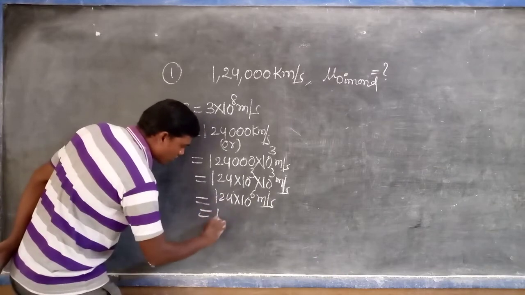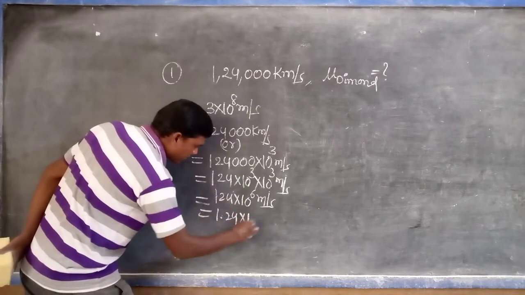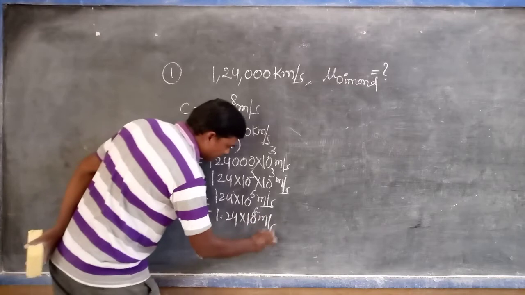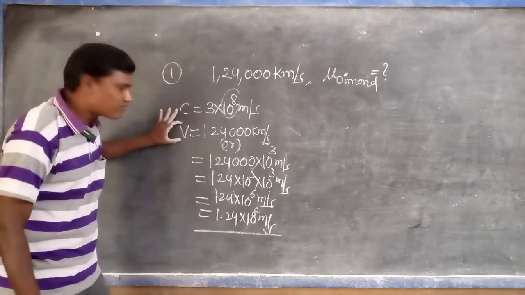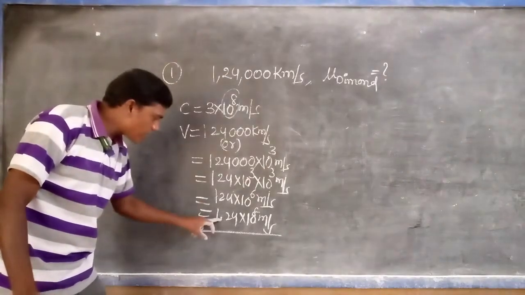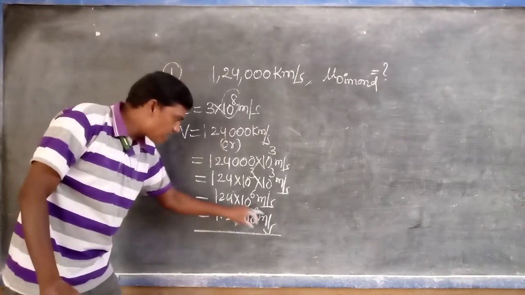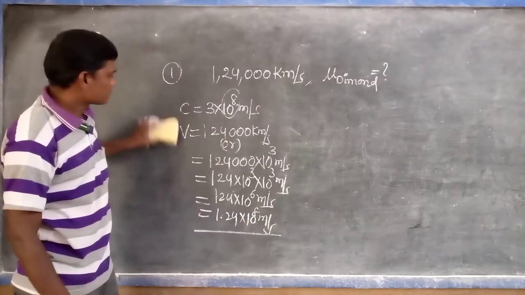For simplification, 1.24 into 10 power 8 meters per second, in the order of 10 power 8. So the speed of the light in the diamond is 1.24 into 10 power 8 meters per second.